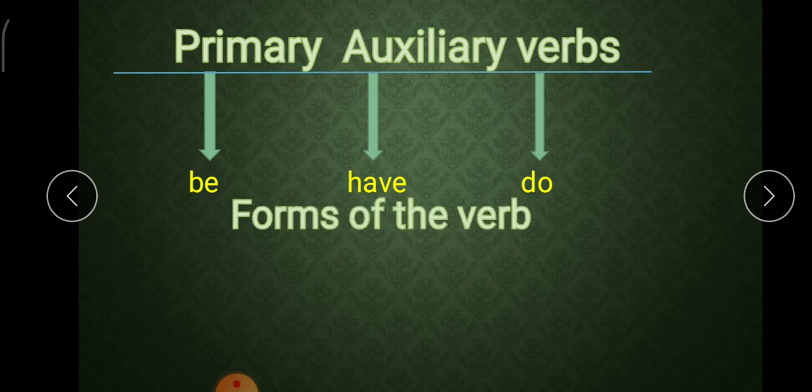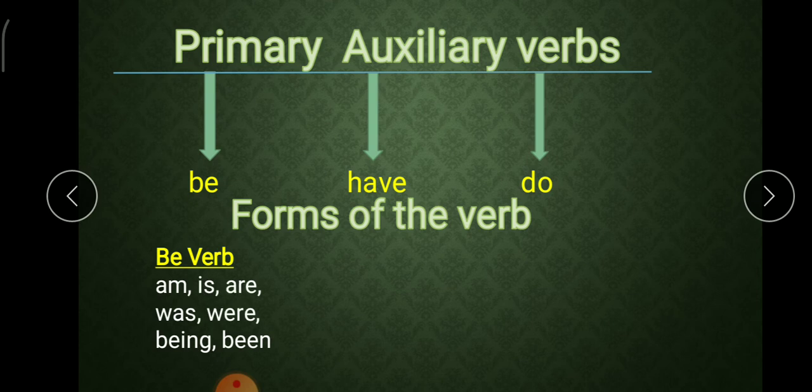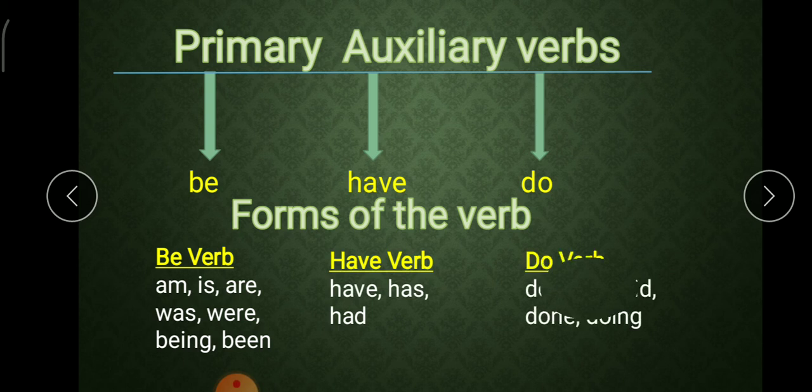We also have the forms of the verb. Be verb: am, is, are, was, were, being and been. Have verb: have, has and had. Similarly, do verb: do, does, did, done and doing. So these are three primary auxiliary verbs and their forms.